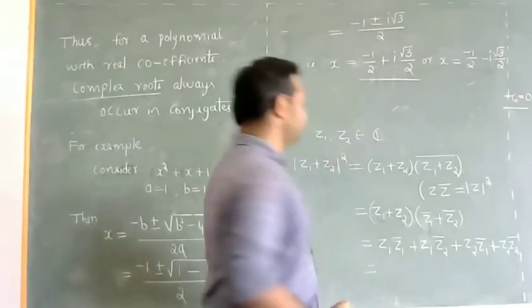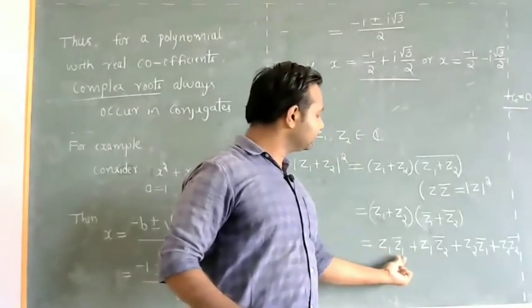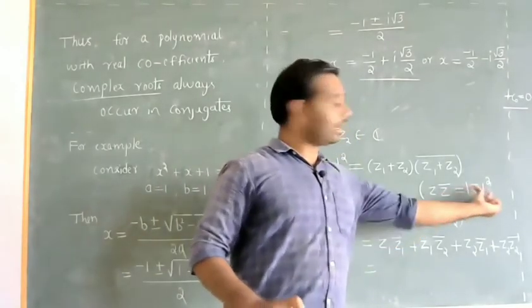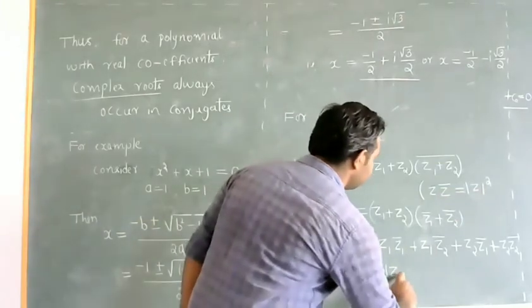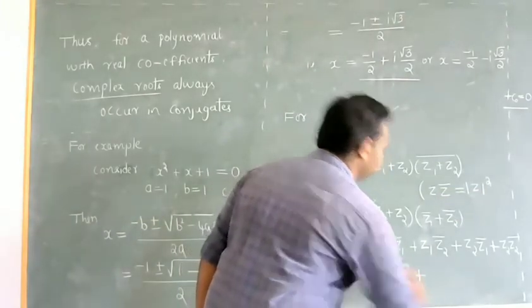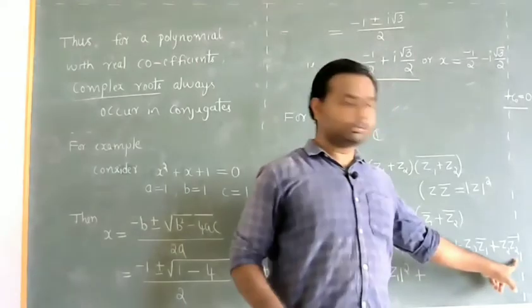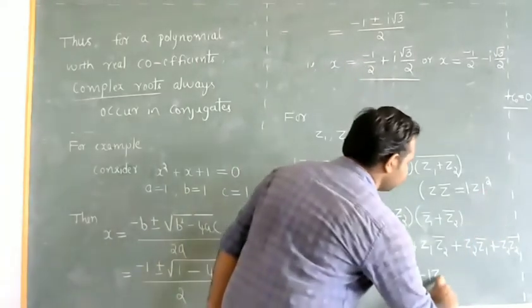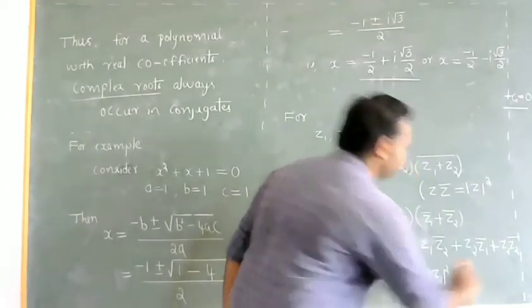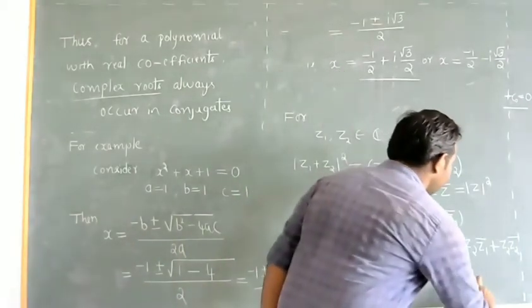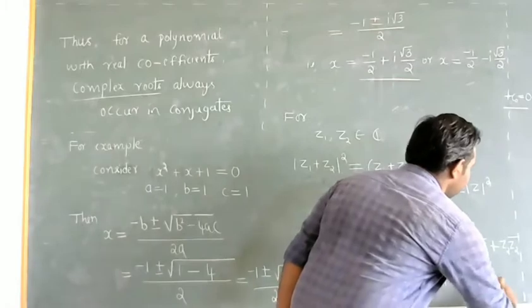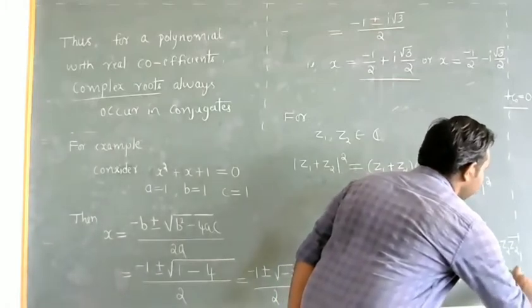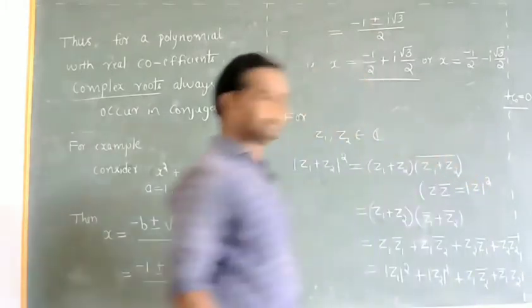Now z1 into z1 bar will be nothing but modulus of z1 whole square, and the last term z2 into z2 bar will be modulus of z2 whole square, plus z1 into z2 bar plus z1 bar into z2.